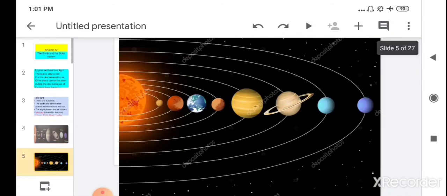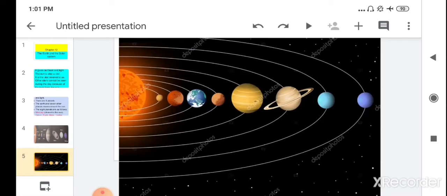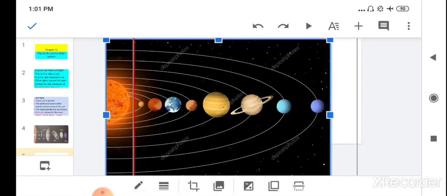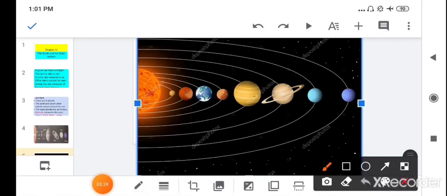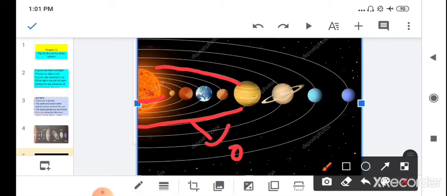Children, then we saw that all the planets follow the same path. They make a round around the sun. When planets move around the sun in a fixed path, it is called an orbit. These imaginary lines drawn here show the orbit, the path of these planets.